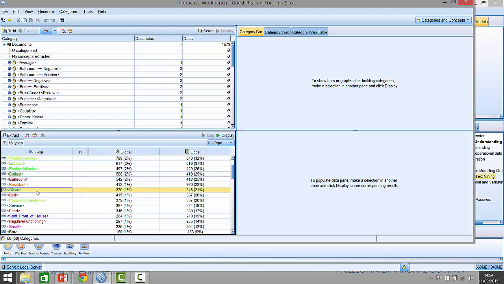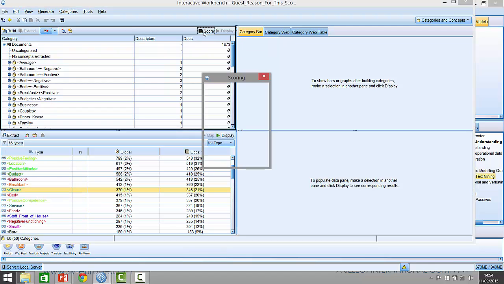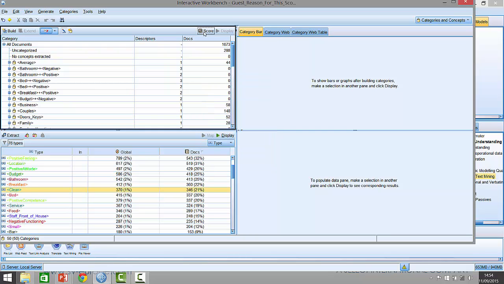We use these types to help us create categories to talk about what topics people are actually mentioning. If I use these concepts and these types, I can score the data and attach people to specific categories.